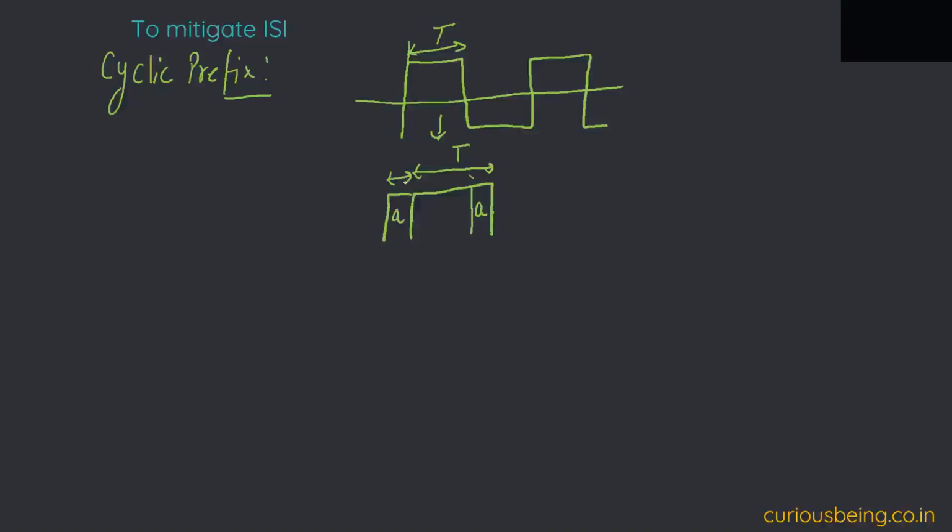So how will it help me to mitigate? This a is the cyclic prefix. I am prefixing something onto my signal. Let me draw that here. So the first bit will be like this.